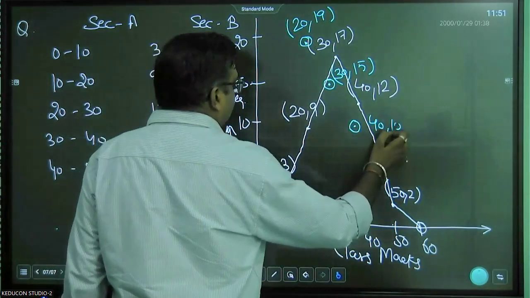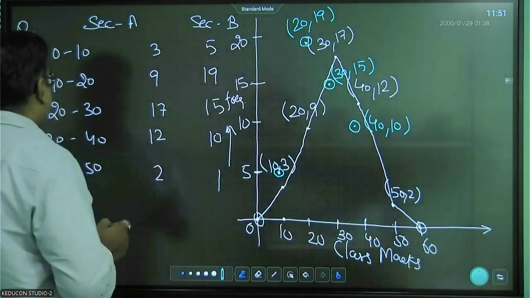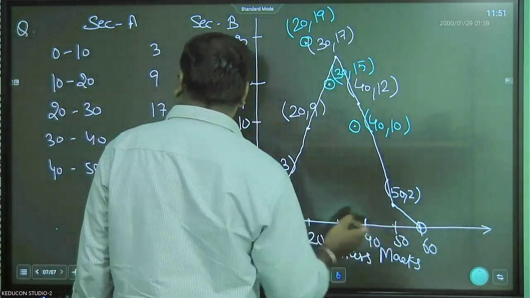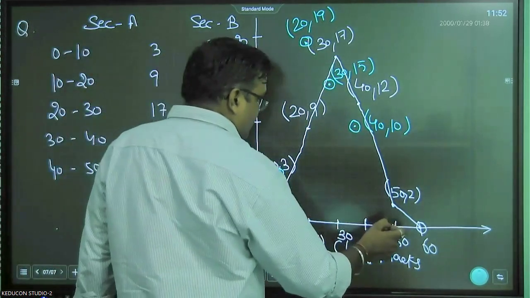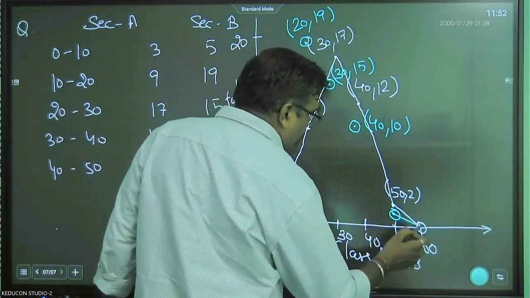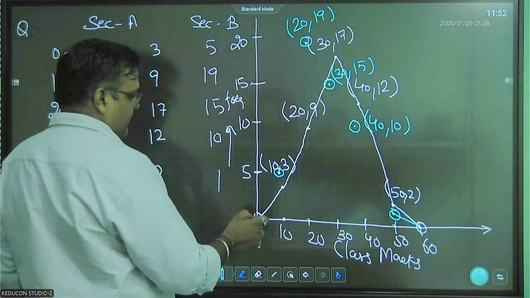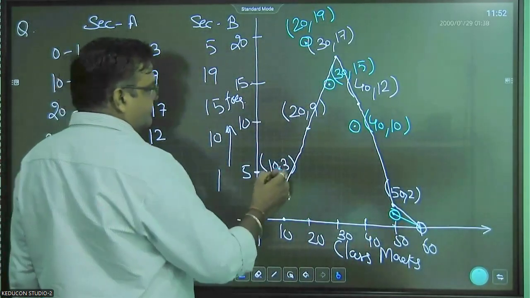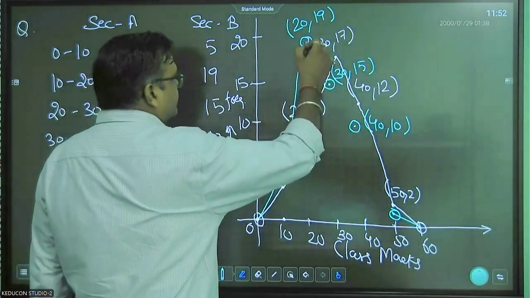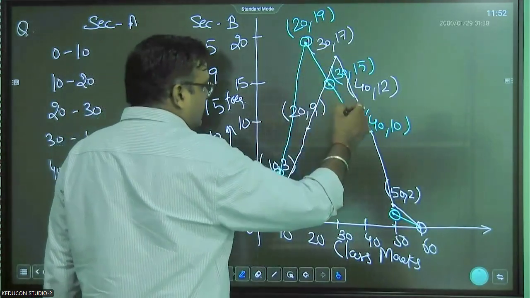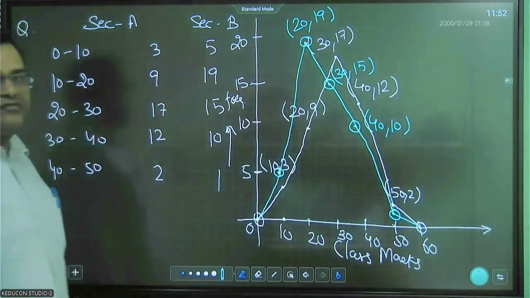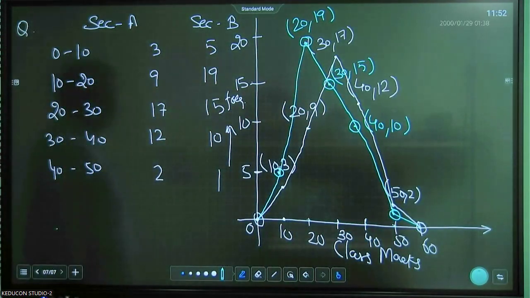Right. Next is 30 to 40, it is 10. So 40, 10. And on the point 40 to 50, it is 1. The 2 was the one from section A. So this will be the point, and both will converge at the same point and start from here, then this point. You have to draw these lines with the help of a scale. So this is the graph of section B, right?